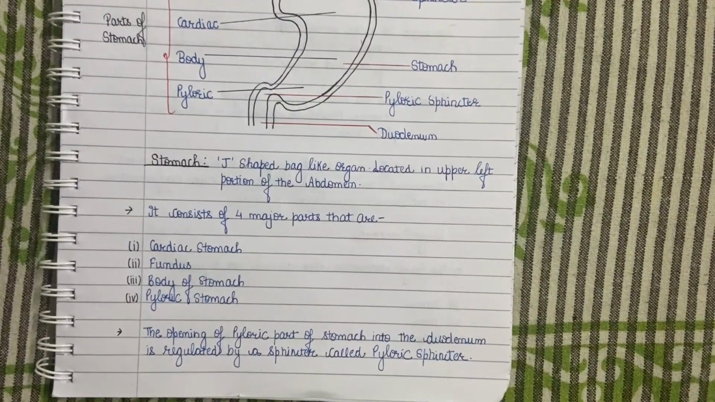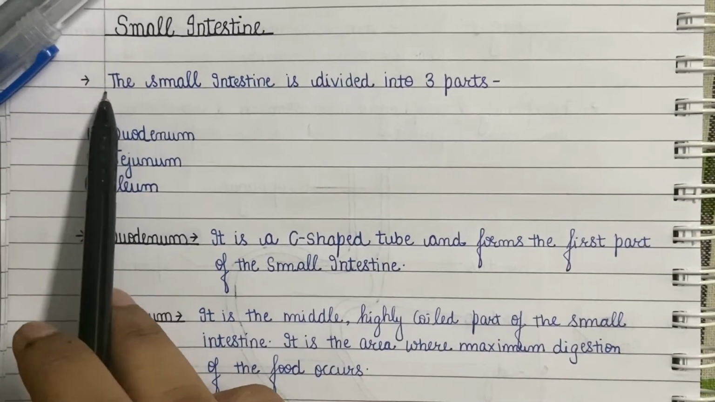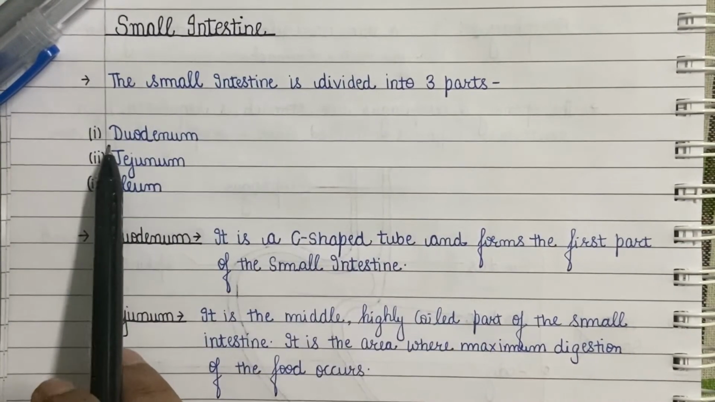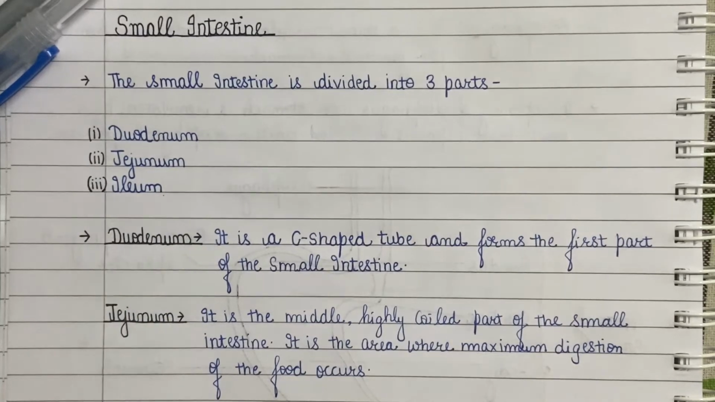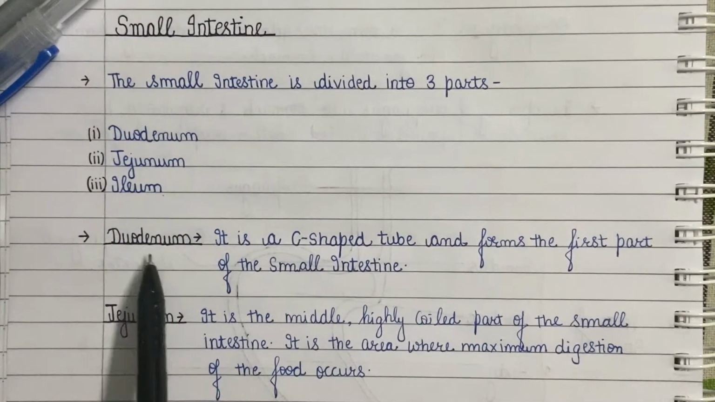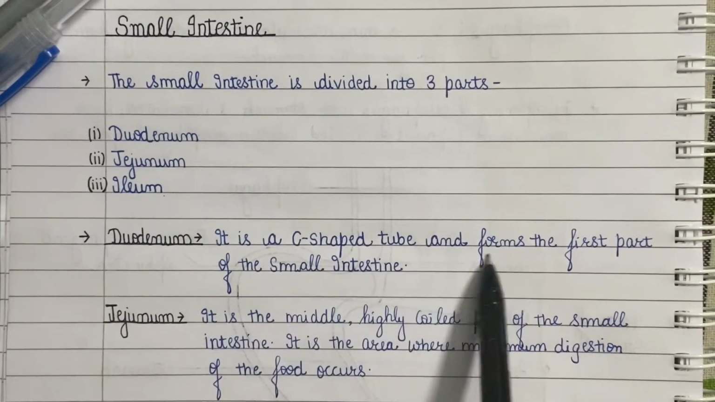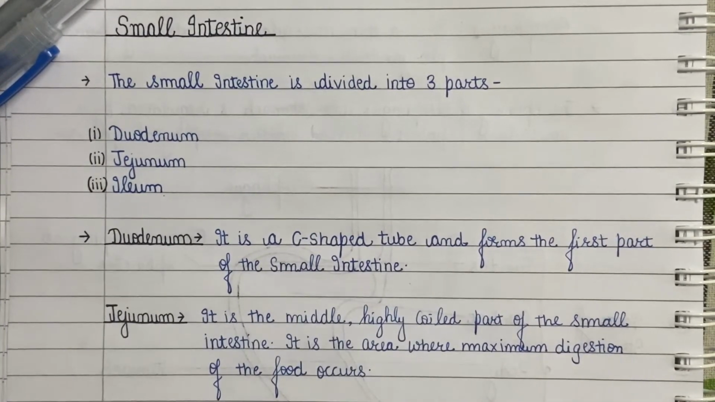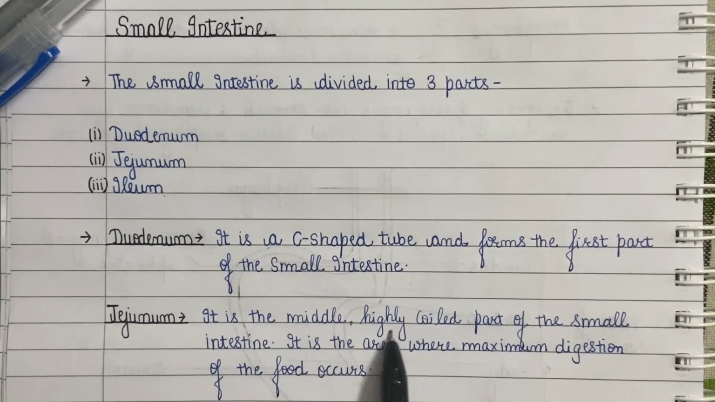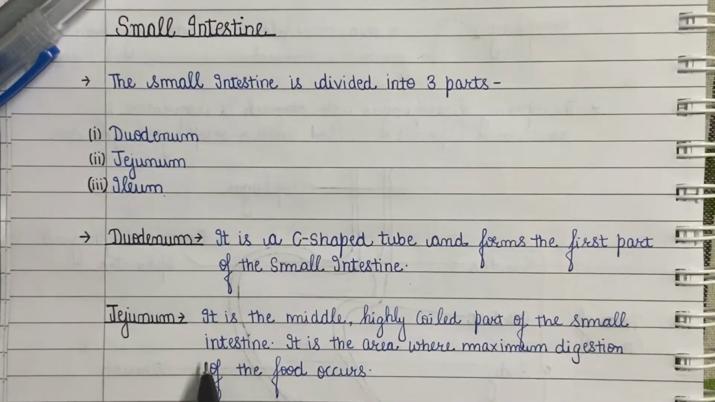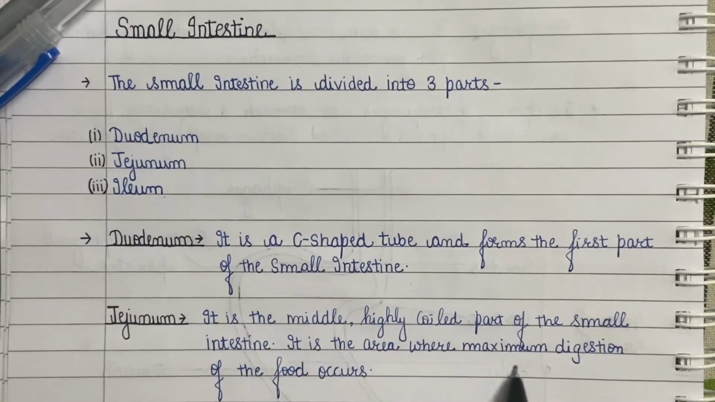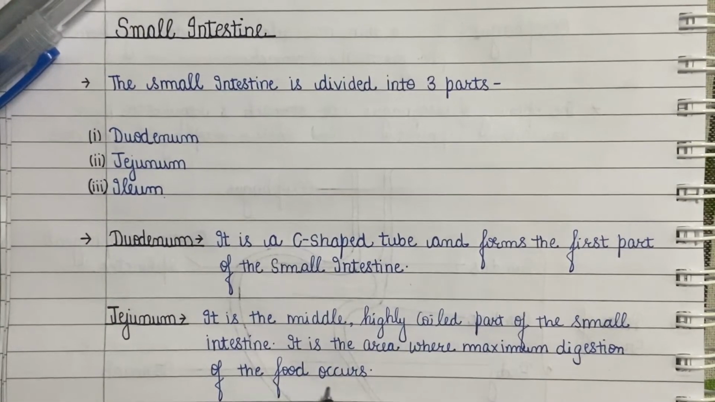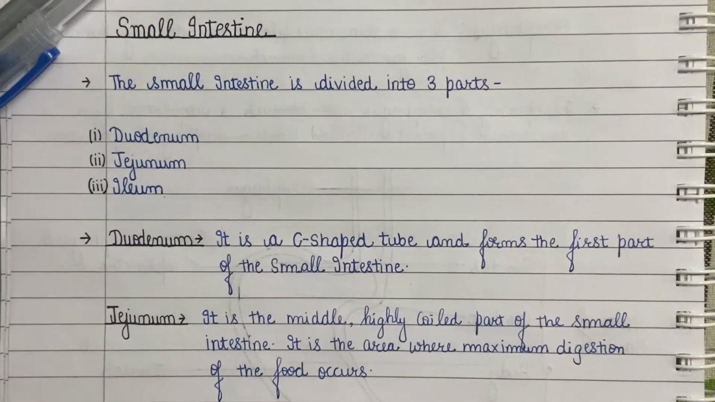The food from the stomach now enters into the small intestine. The small intestine is divided into three parts, namely duodenum, jejunum, and ileum. Duodenum is C-shaped and forms the first part of the small intestine. The secretions from the liver and pancreas are released into the duodenum. Jejunum is the middle, highly coiled part of the small intestine. It is longer than the duodenum but shorter than the ileum. It is the area where maximum digestion of food occurs.